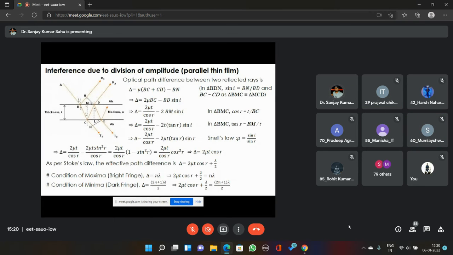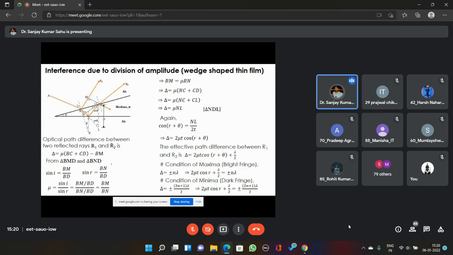Similar to this, there is another case where the thin film is not parallel anymore. The thickness of the thin film is changing from a point, from a vertex. From the vertex, the thickness of the film is increasing. This thin film is not parallel. Such kind of thin films are called wedge shaped thin films.